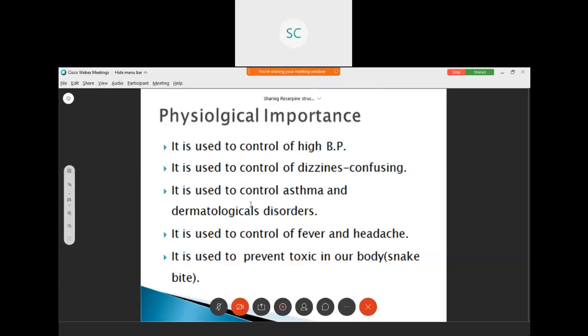It is used to control asthma and dermatological disorders. It is used to control fever and headache. It is used to prevent toxicity in our body, that means snake bite.